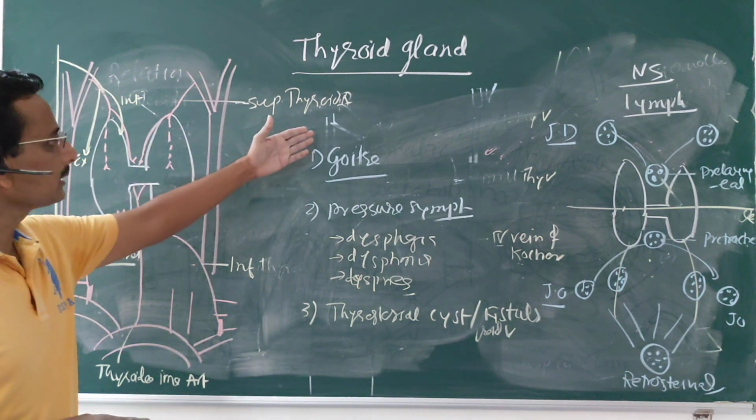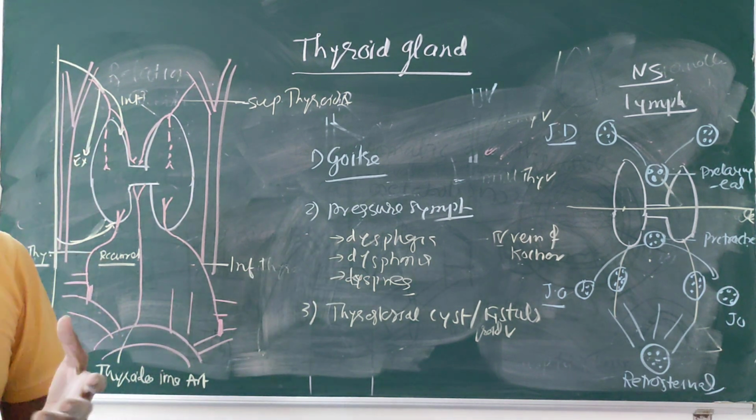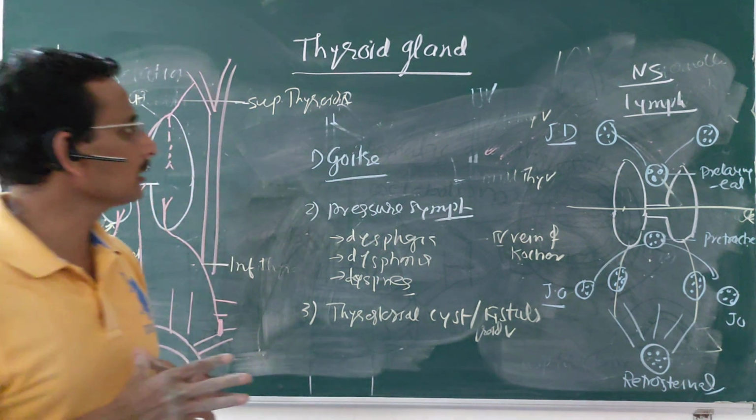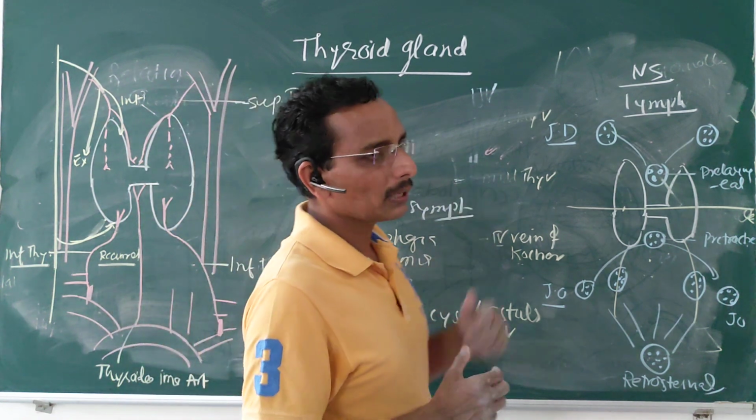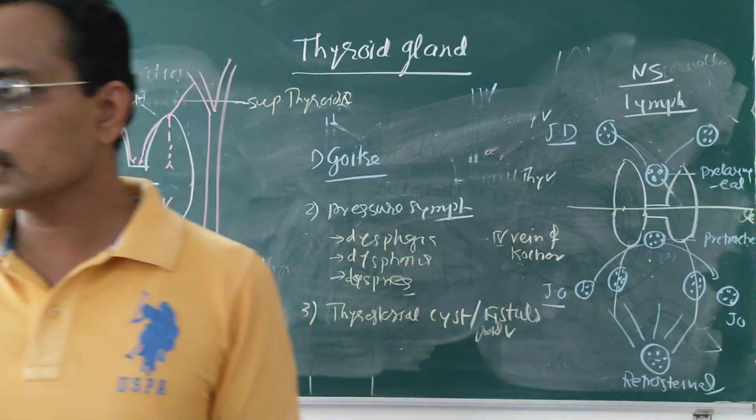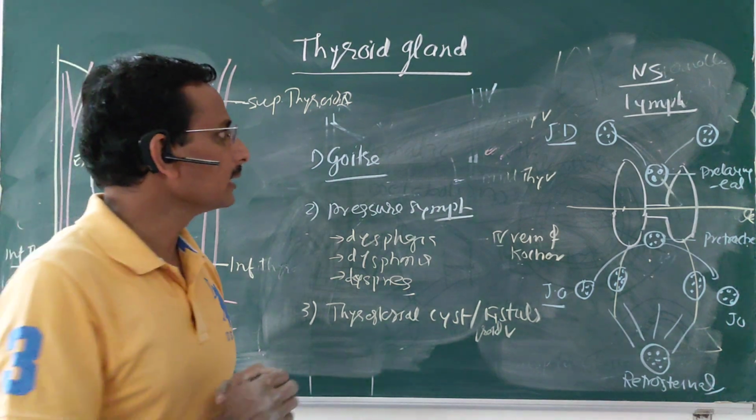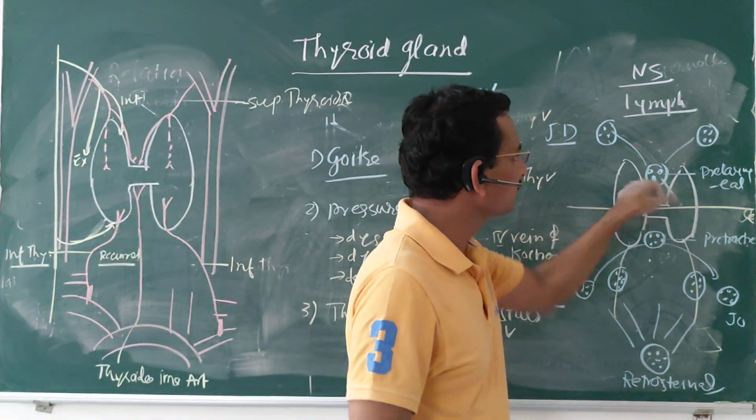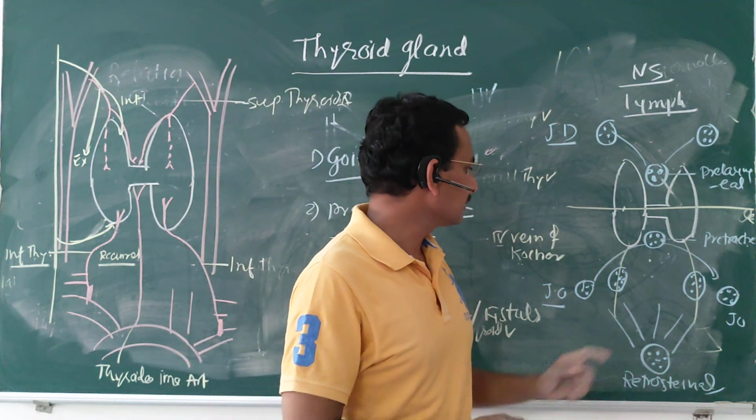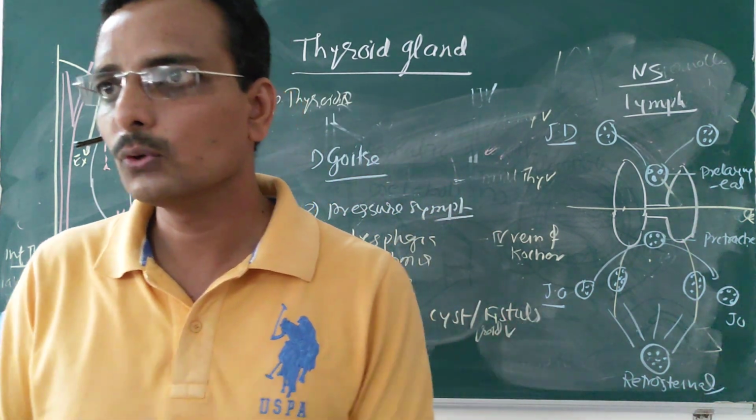Venous drainage is into the superior thyroid, middle thyroid and inferior thyroid veins, which ultimately drain into the internal jugular vein. Then the nerve supply is by parasympathetic and sympathetic fibers: parasympathetic by vagus and recurrent laryngeal, and sympathetic by means of superior, middle and inferior cervical ganglia. As for lymphatic drainage, it drains into the prelaryngeal and pretracheal lymph nodes, which ultimately drain into the jugulodigastric and jugulo-omohyoid, and then into the retrosternal group of lymph nodes.